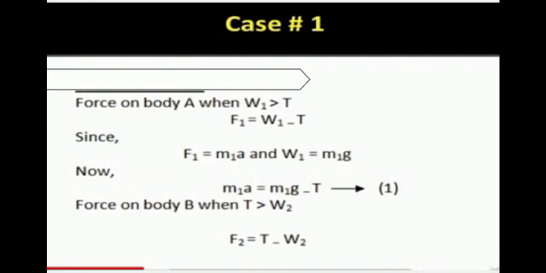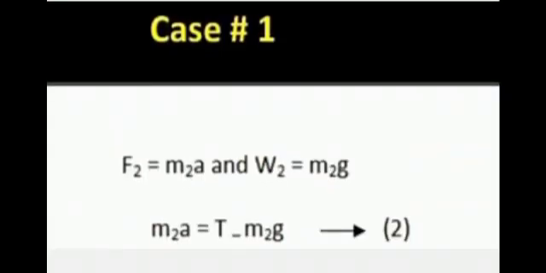Now the force on body B. As we know, body B is moving upward, so tension is greater than W2. Weight is less than tension. So the force acting on body B, F2, is equal to T minus W2. F2 is equal to M2a and W2 is equal to M2g. Hence, M2a equals T minus M2g. This becomes equation number 2.